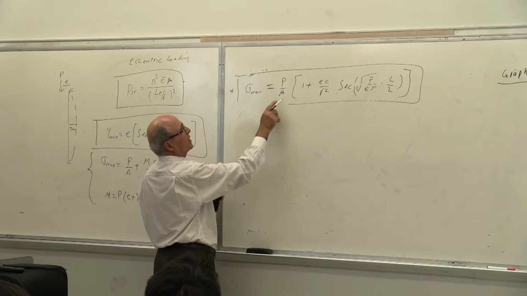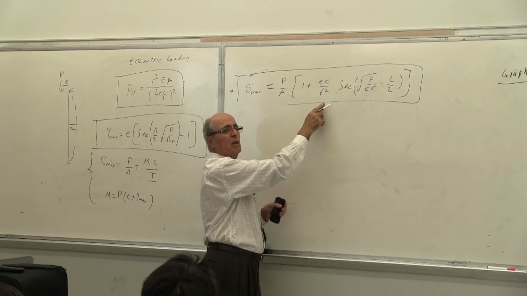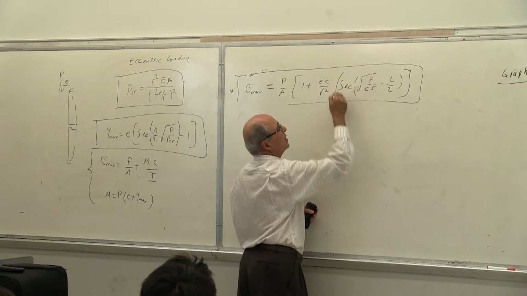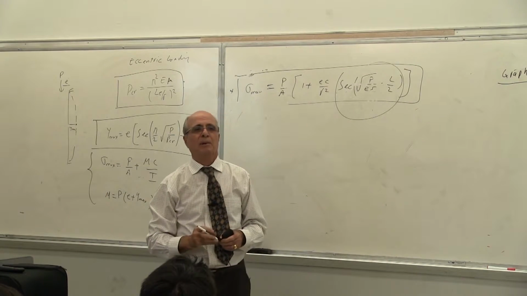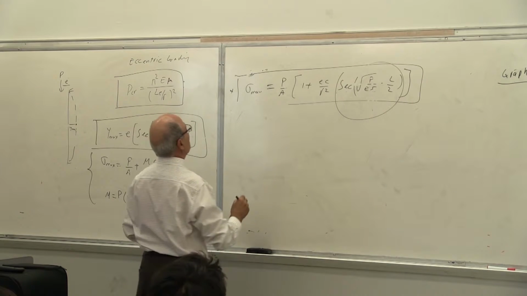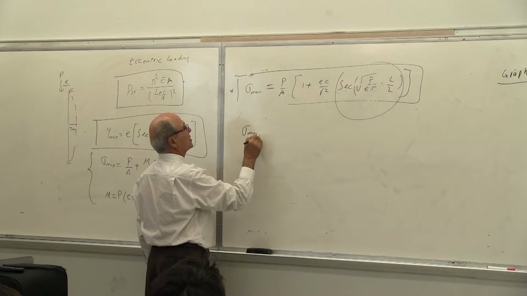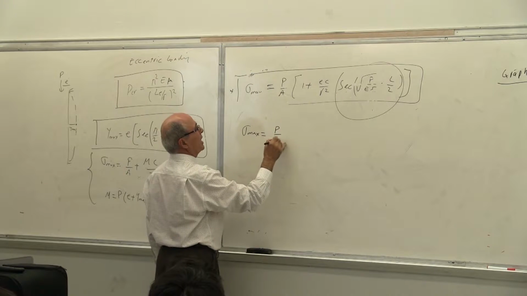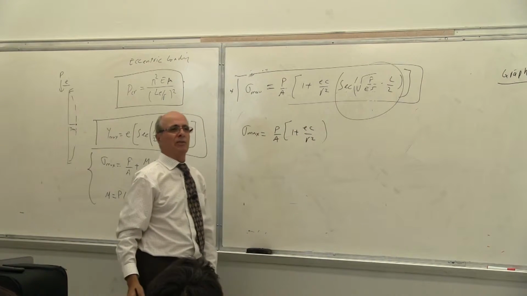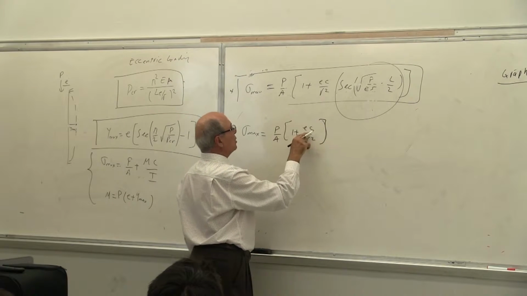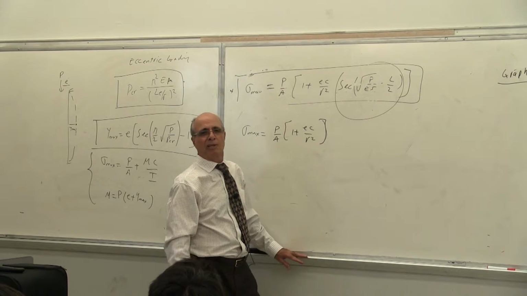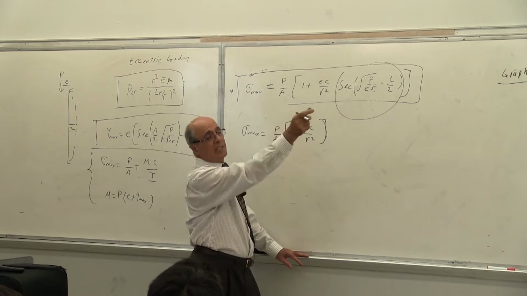P. It doesn't look like that. That's P over A, 1 plus EC over R squared. Yes or no? Plus that. What do you think this is? This is really the effect of buckling. If there is no buckling involved, look what this equation becomes. Sigma max equal to P over A times 1 plus EC over R squared. Yes or no? If E equal to 0, sigma max equal to P over A, centric.